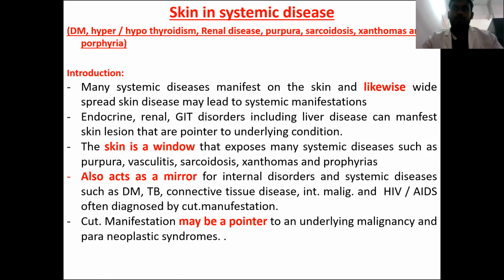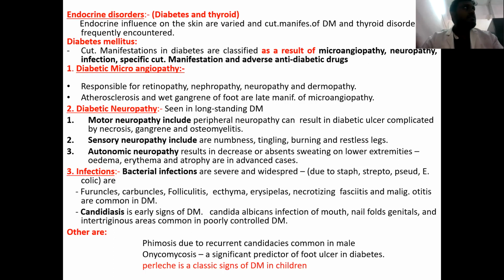have skin manifestations. So first we will see the endocrine disorders, that is mainly diabetes and also thyroid disorders. Endocrine influence on the skin will be in a variety of ways, and the cutaneous manifestations of diabetes mellitus and thyroid disorder are frequently encountered in an OPD setting.